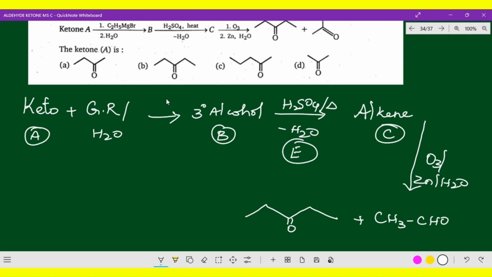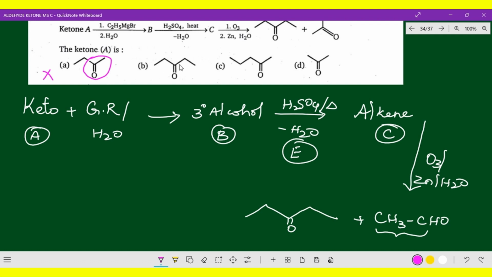Now in that, ethyl magnesium bromide is adding. So we get a tertiary alcohol, of course, and an elimination reaction takes place. Added to that, with ozonolysis you are getting 2 carbons which are away from that. So this is a terminal carbon having the methyl keto group, which is not possible to give that acetaldehyde. Generally, if the keto group is there, it is combined with an ethyl group. So here only the ethyl group will be there, so the double bond formation comes over here. With the elimination reaction, you will not get this kind of group. Here you will get a formaldehyde combination, so this will not be the correct option.